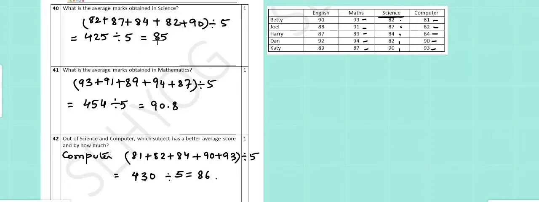So, in science the average is 85, in computer it is 86, which means that computer has a better average by 1. 86 minus 85, that is 1.